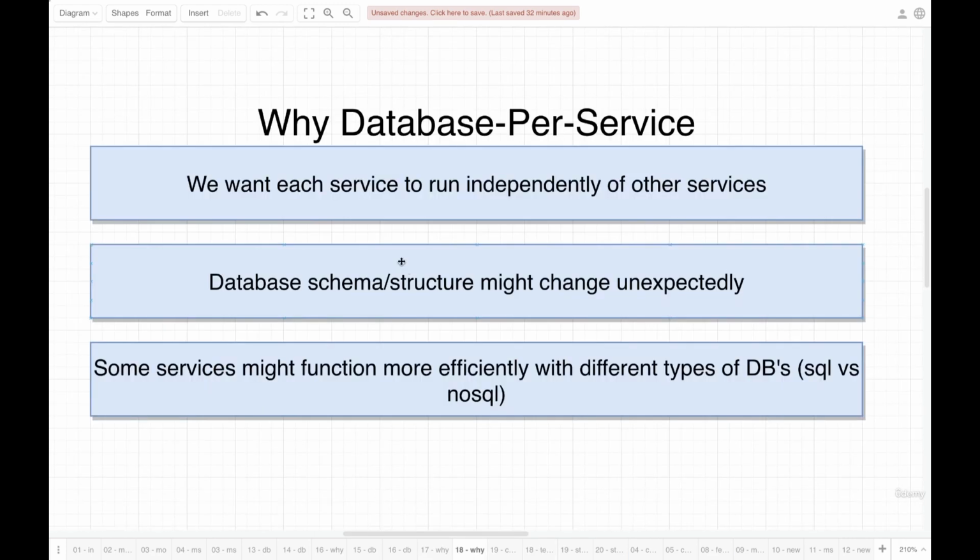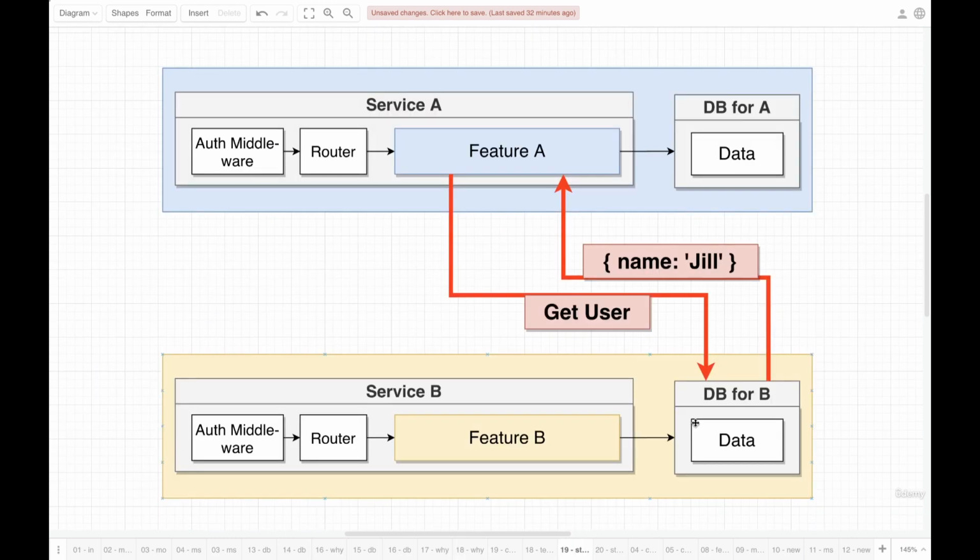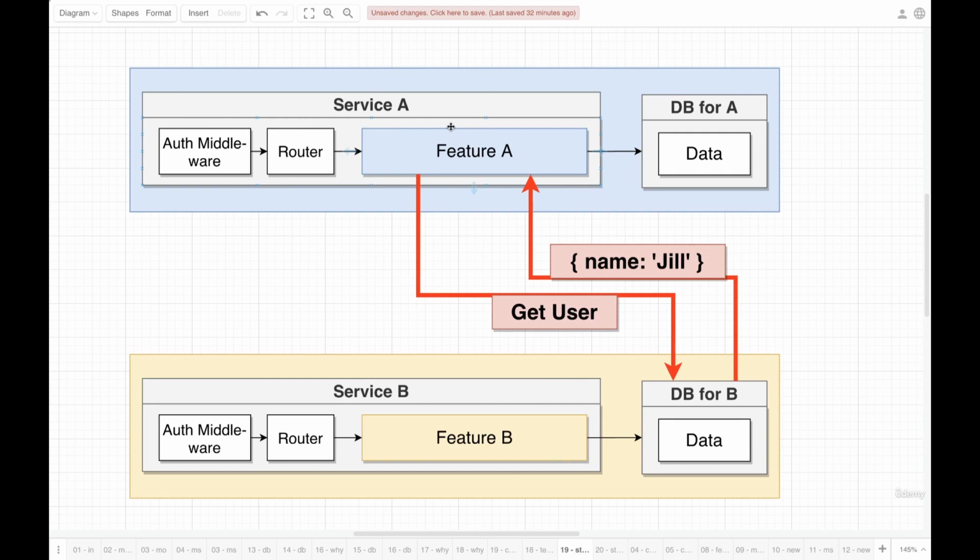Now, next reason. So the next reason that we have this pattern is that the schema or structure of the database might change unexpectedly. I want you to imagine for a second that we've got service A reaching directly into service B's database. Again, this is not what we want. I can give you an example of why we do not do this. So let's imagine that service A usually runs a query of something like get user inside of B. And usually, the data would be an object that has a name of Jill or something like that, whatever the name is, it's got a key right there.